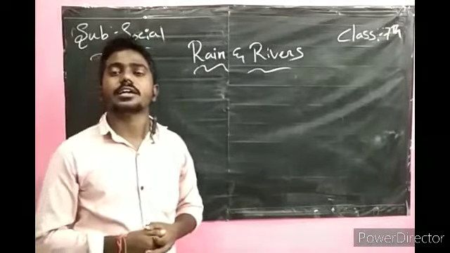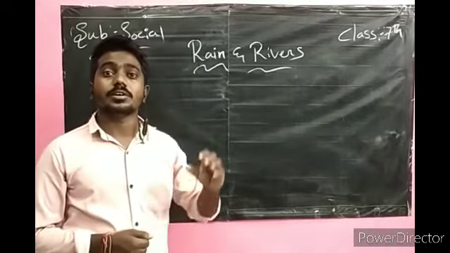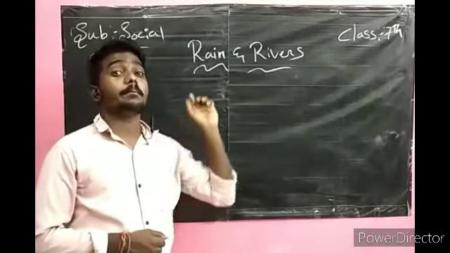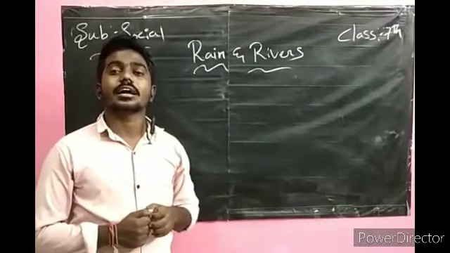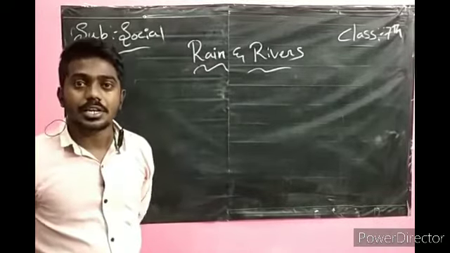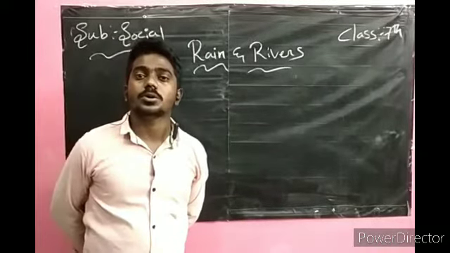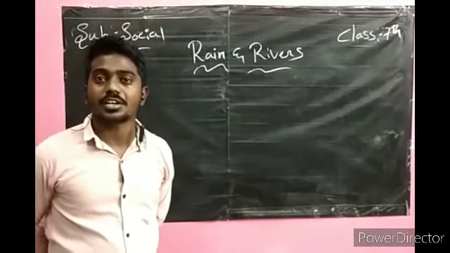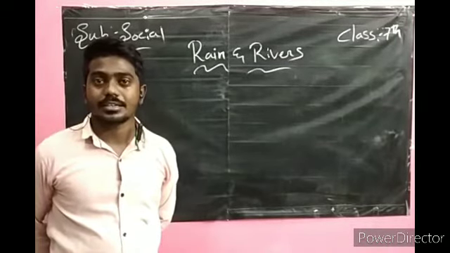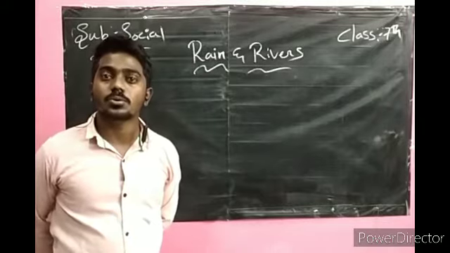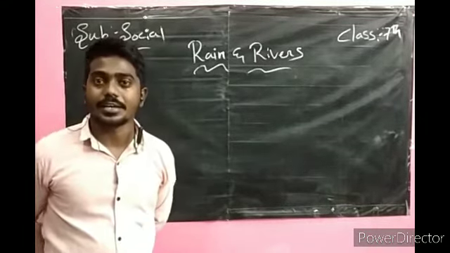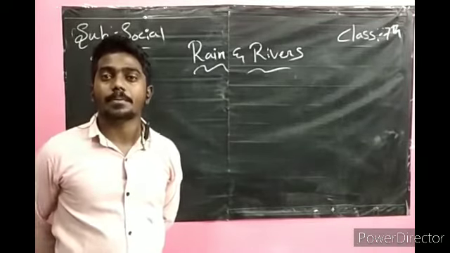And what is meant by condensation? The reverse. Water vapor changes into water by cooling is called condensation. Already I told you that on our Earth's surface we have almost 71% water and 29% land. The color of the water is blue. That is why our Earth is called the blue planet. And I told you about the planets also.